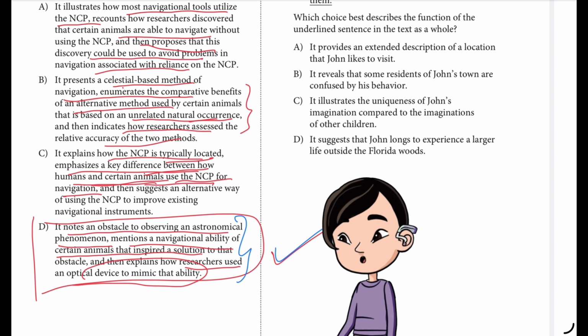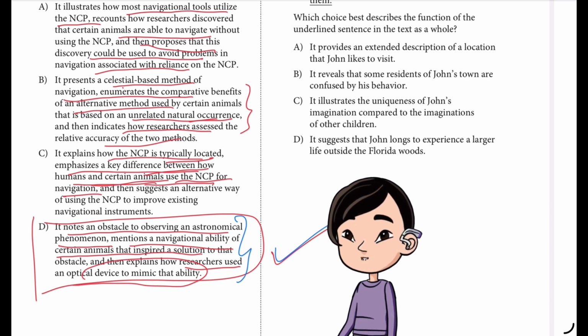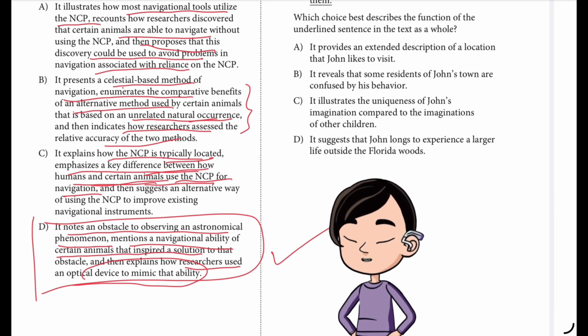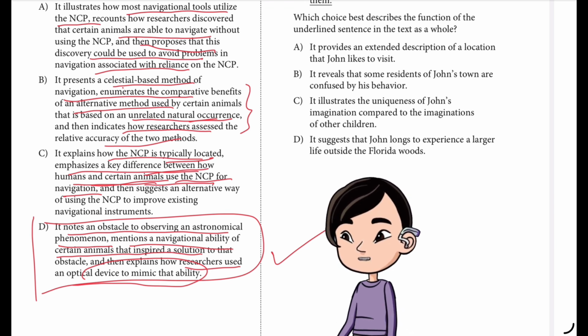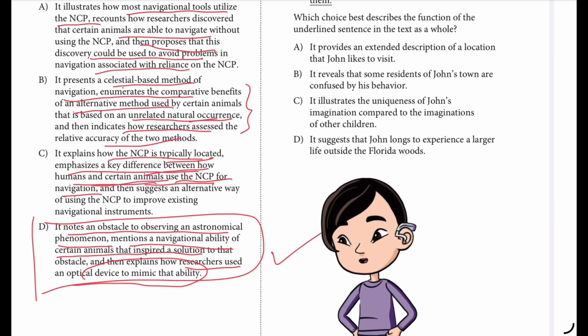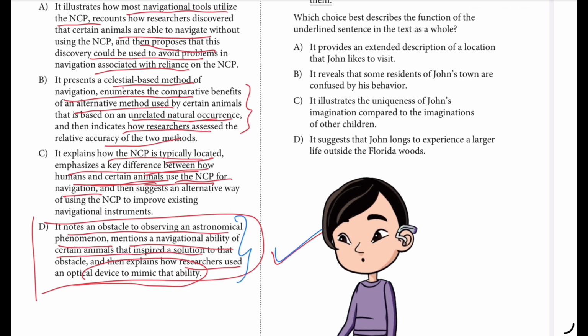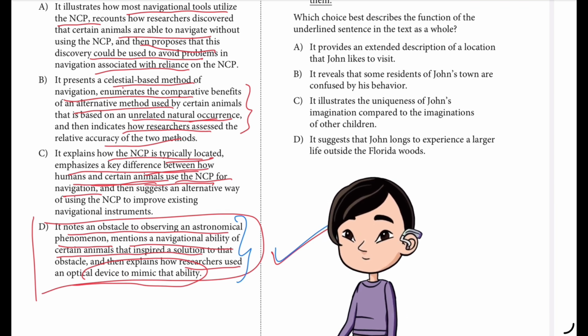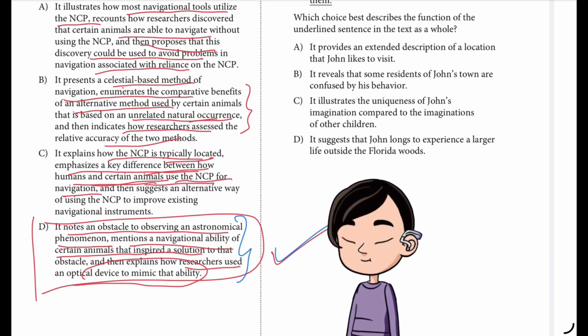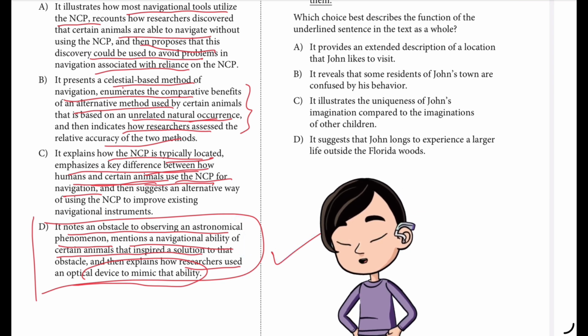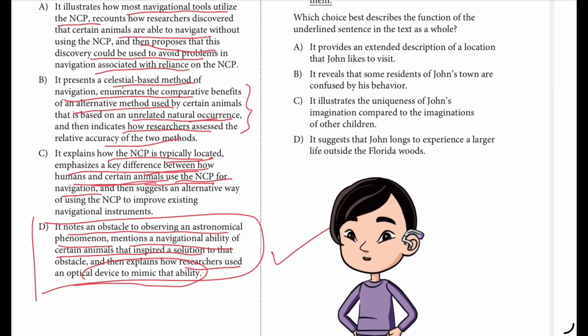Choice B is incorrect. Although it's reasonable to conjecture that humans have used the NCP for navigation, the text doesn't state that this is the case. Furthermore, the text discusses how some animals' use of navigational strategies based on the same celestial occurrence served as the inspiration for the researchers' polarized light approach, not as the basis for comparison of the relative effectiveness of animal and human methods of navigation. Choice C is incorrect.